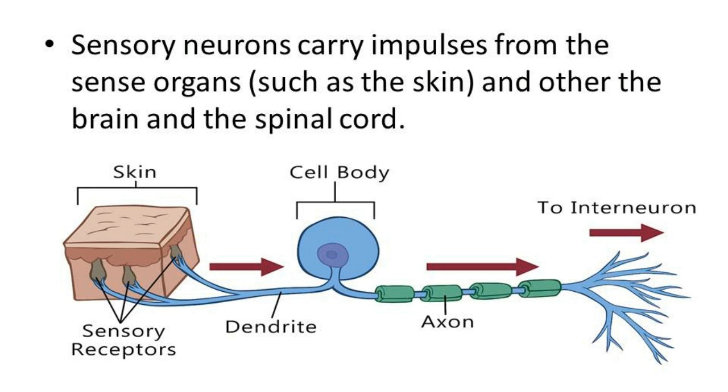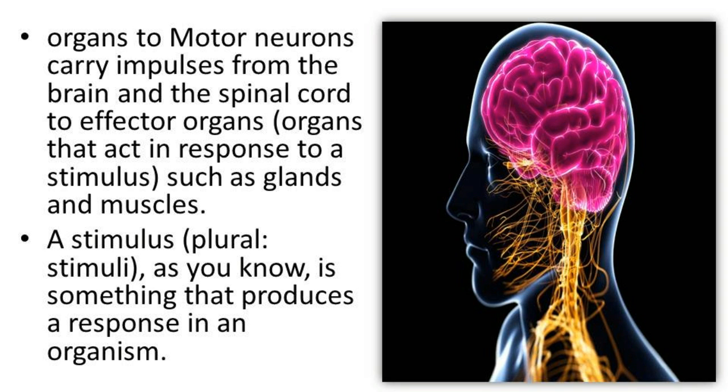The sensory neuron carries impulses from the sense organs such as the skin to the brain and the spinal cord. Motor neurons carry impulses from the brain and the spinal cord to effector organs.